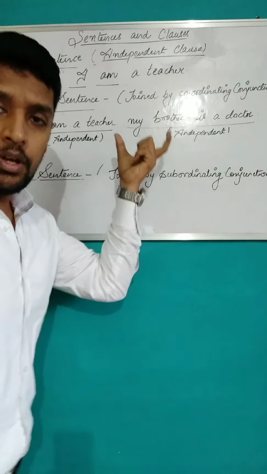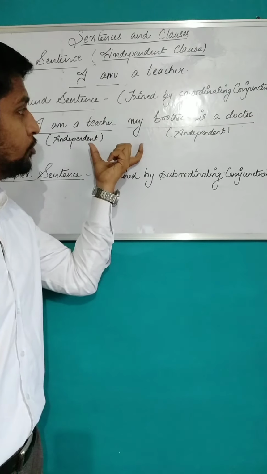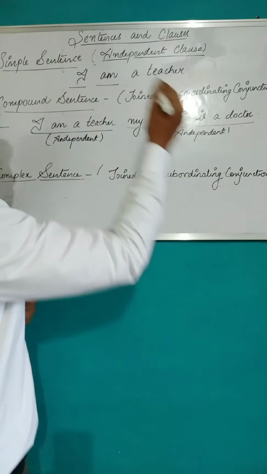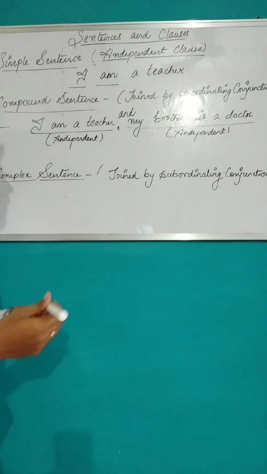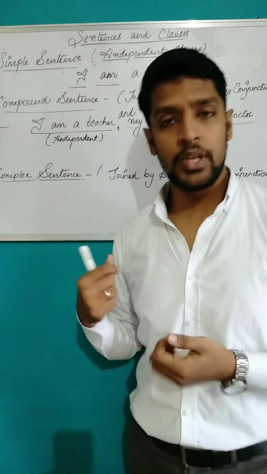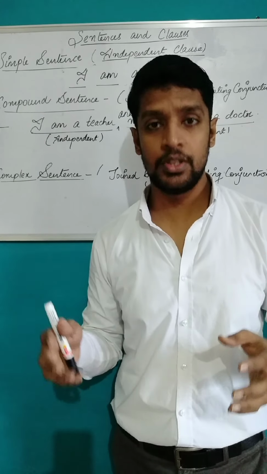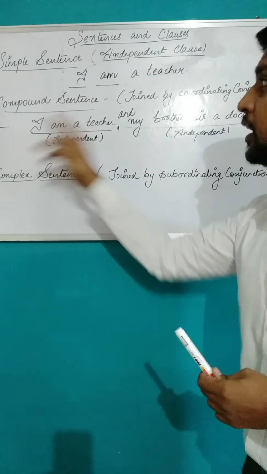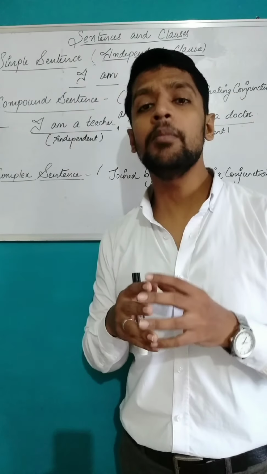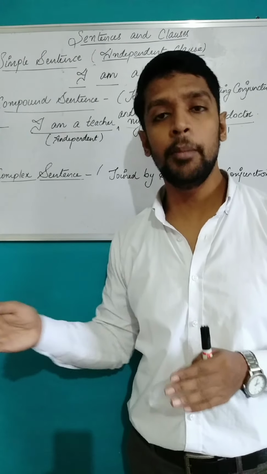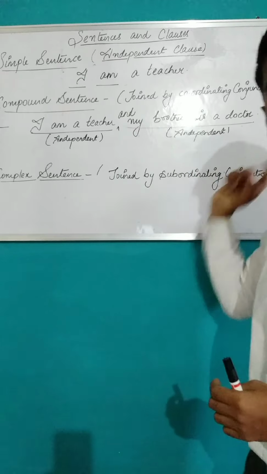When two independent clauses come in the same sentence, it is an example of a compound sentence, and they are joined by conjunctions like and. There are various other conjunctions which we use here, like and, but, so, because. These are called coordinating conjunctions. I repeat, compound sentences are joined with coordinating conjunctions. They have more than one independent clause. Example I have given: I am a teacher and my brother is a doctor.